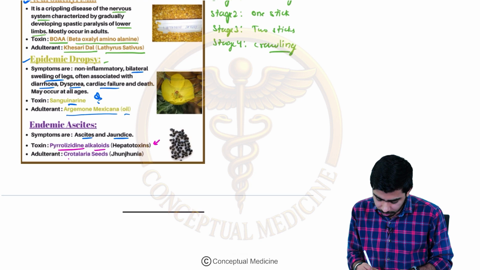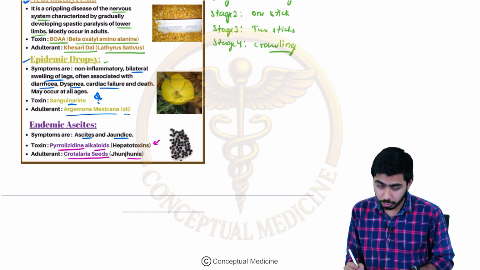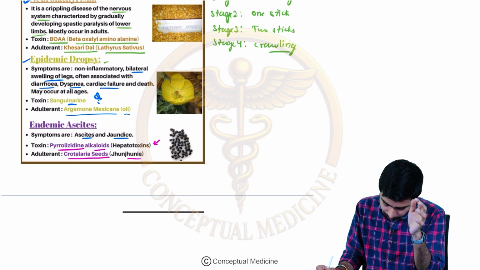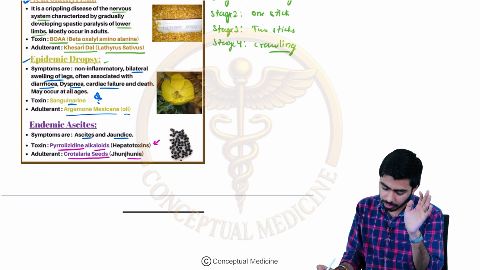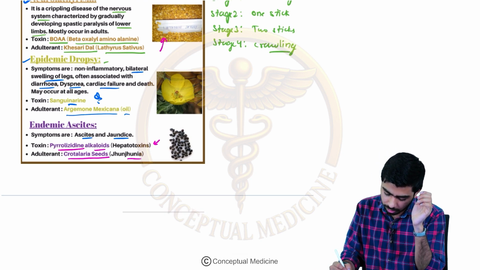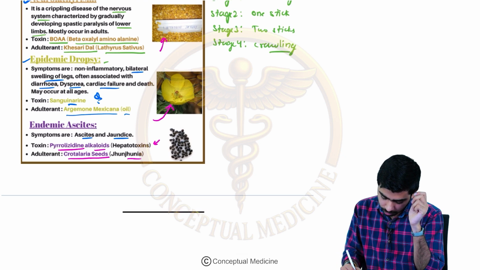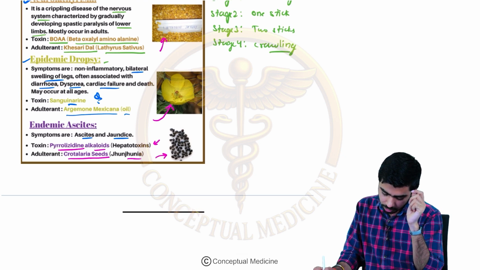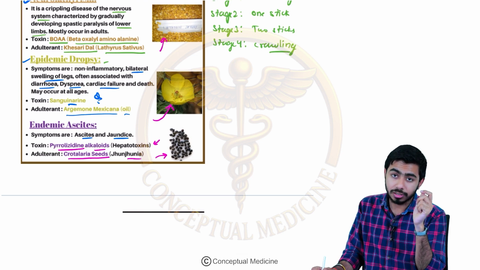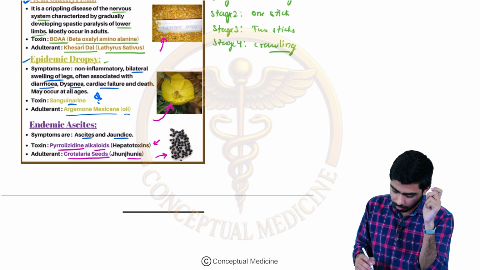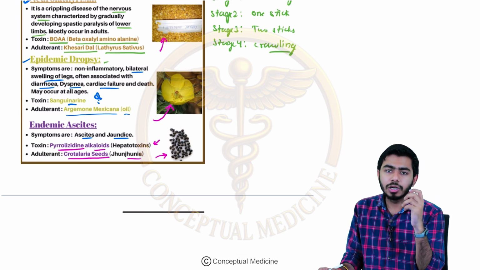And here the adulterant is the crotalaria seeds, that is the jhunjhunia, right? So the adulterant over here will be the crotalaria seeds. So that is very important. Here you can see this is the kesari dal, this is the sanguinarine, and this over here you can see this is the pyrrolizidine, this is the crotalaria seeds, right? The crotalaria seeds.